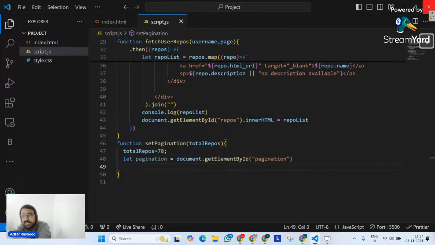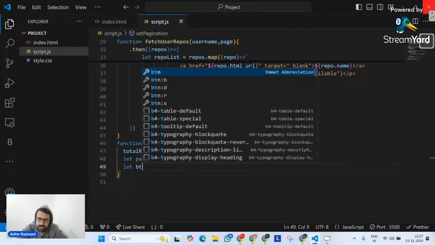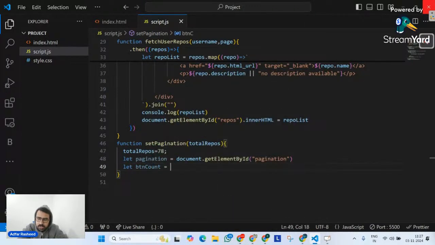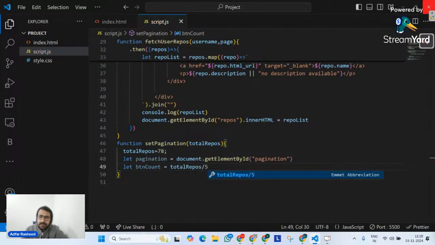It's 5. It is statically set. So let me go here and simply tell it, please create buttons. But how many buttons do we want to create? That's something that we have to understand. Since per page it's 5 items, we can simply say let btnCount is equal to the total repos divided by 5. Yes or no? Total repos divided by 5.